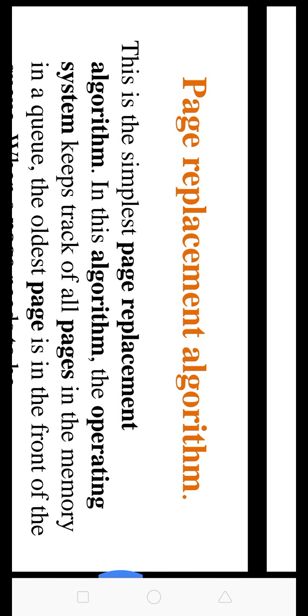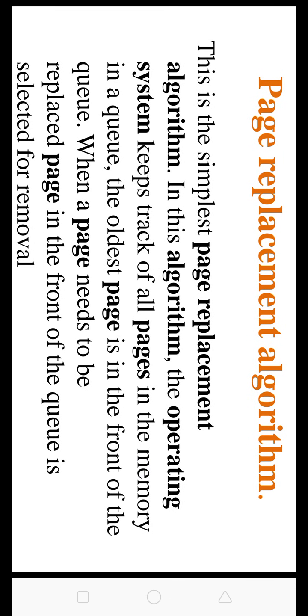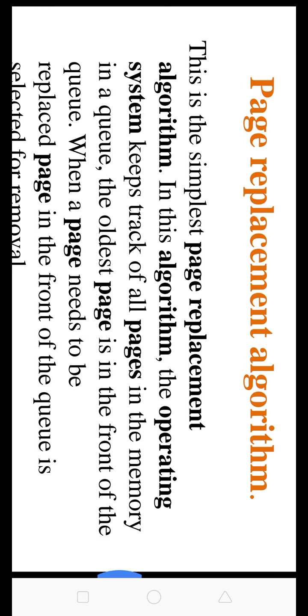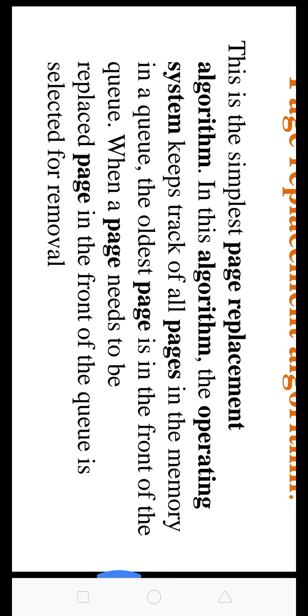Then we will see the next point. The next point is page replacement algorithms. Now here we can see two or three page replacement algorithms. In the computer operating system, this is the simplest page replacement algorithm. In this algorithm the operating system keeps track of all the pages in memory in a queue. The oldest page is at the front of the queue. When a page needs to be replaced, the page at the front of the queue is selected for removal.